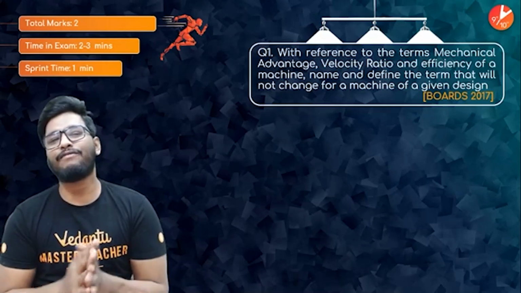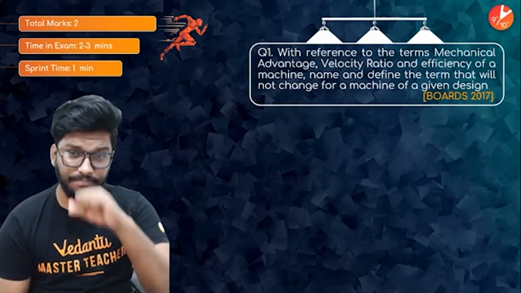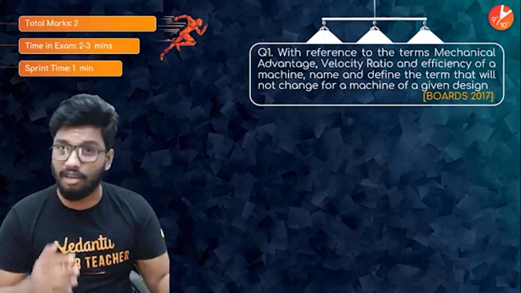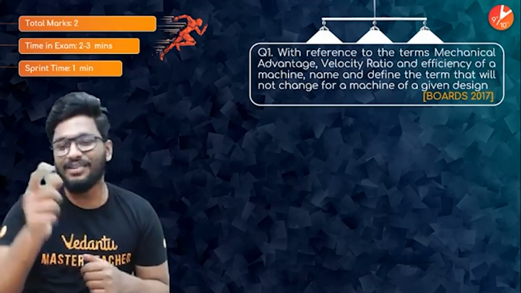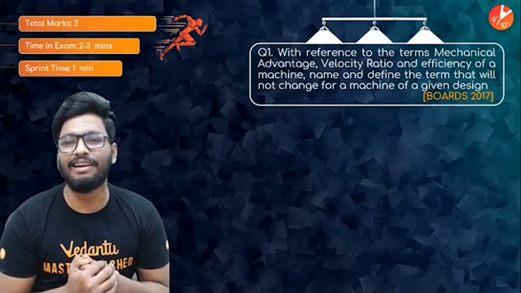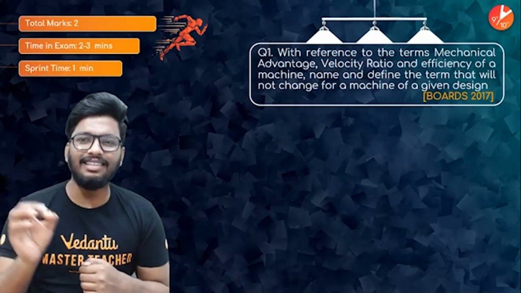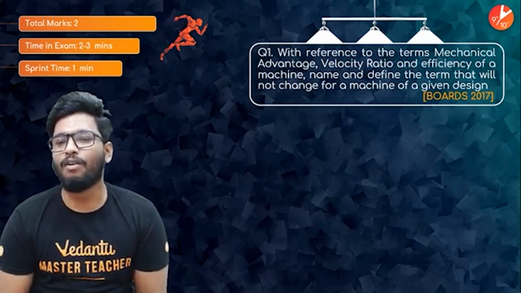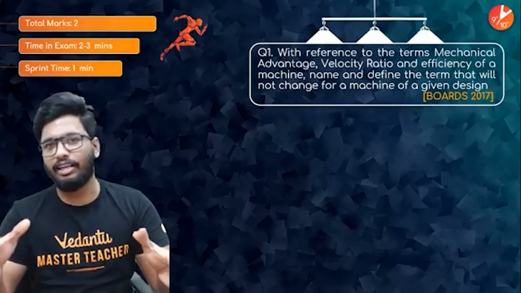Let's begin with the very first question, taken from the 2017 board exam. It's a 2-mark question, which is roughly going to take you about 2 to 3 minutes, but it's Sprint Tech, so we'll do it in one. The question is, with reference to the terms mechanical advantage, velocity ratio, and efficiency of a machine, name and define the term that will not change for a machine of a given design. Which of these would remain constant, in other words?